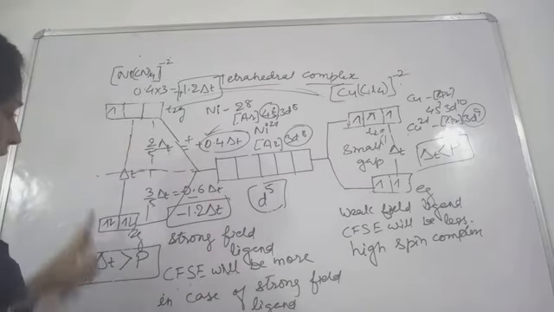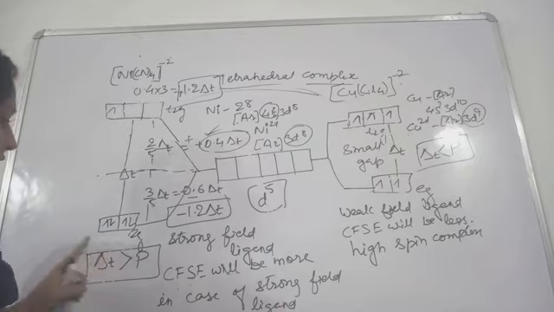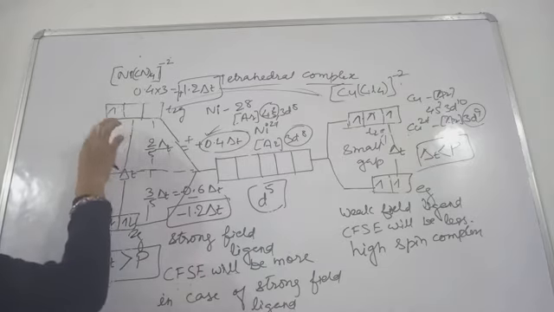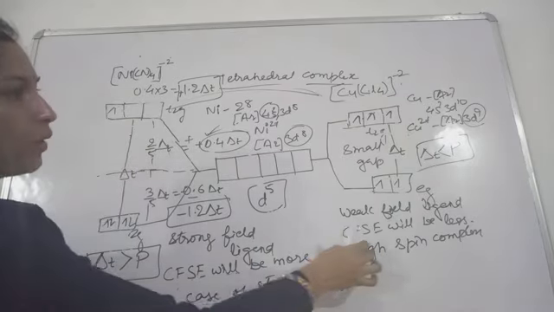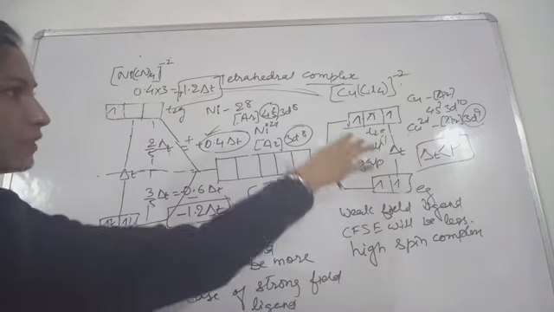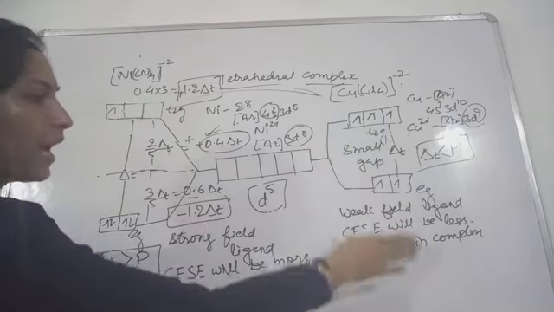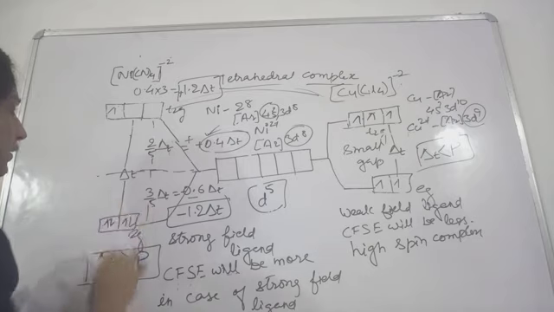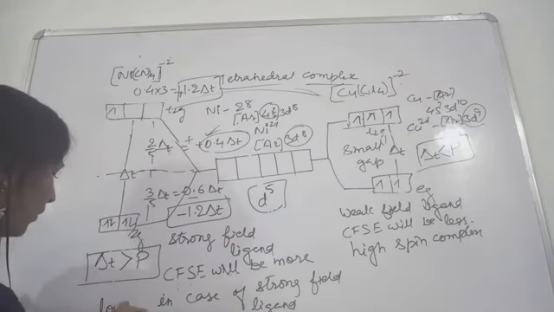This way you get only one unpaired electron here, and there you have 5 unpaired electrons. That is why that complex is called a high spin complex, and this one is called a low spin complex.